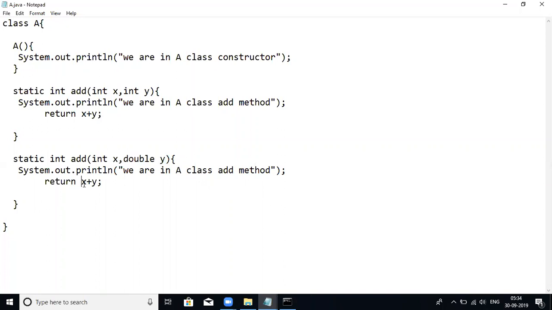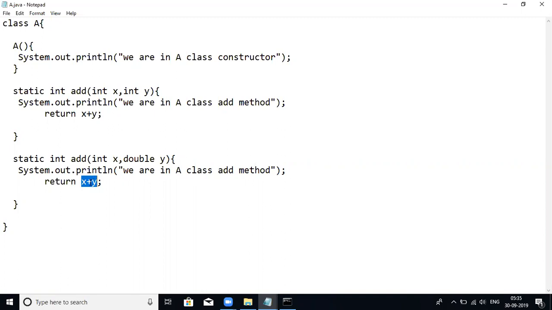When we work with a smaller size of variable and a bigger size of variable, if you do addition, the output will always come in the bigger size type. So we are trying to return an int, but it involves an integer and a double addition, so the output will always be double only.